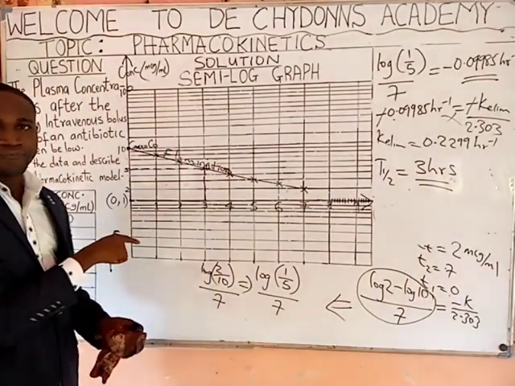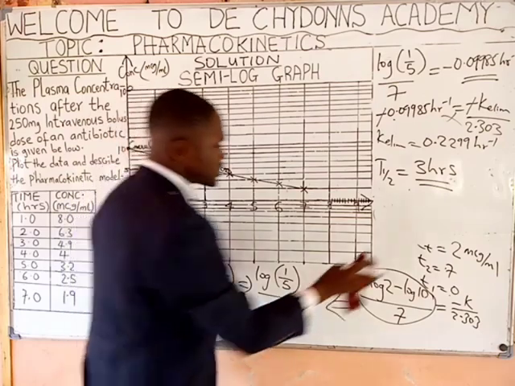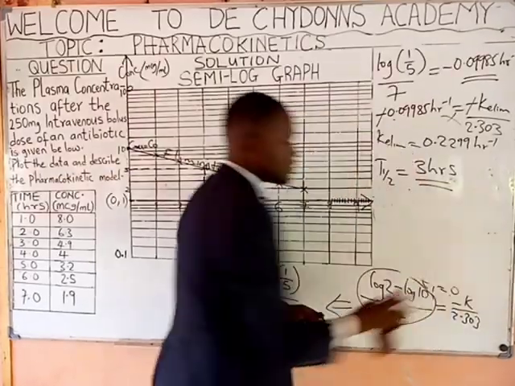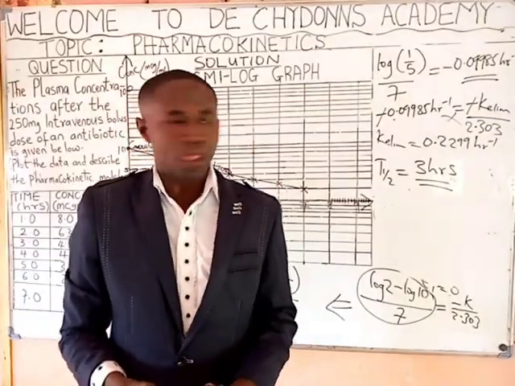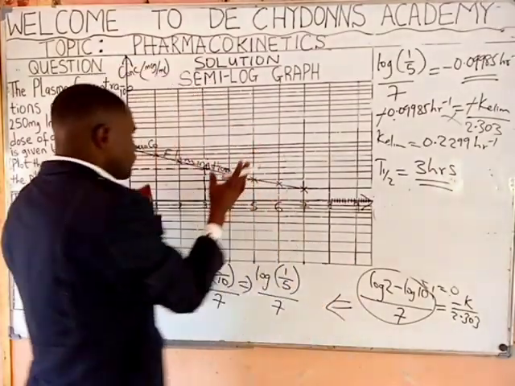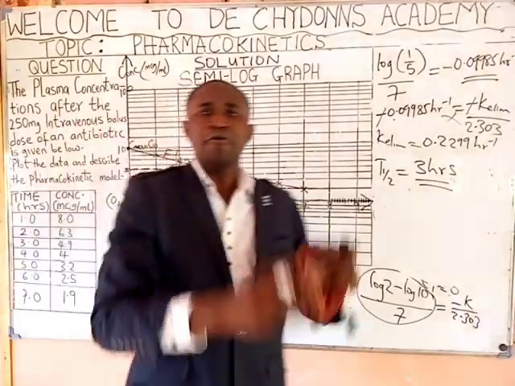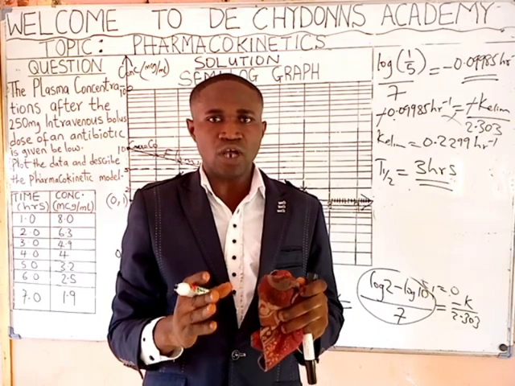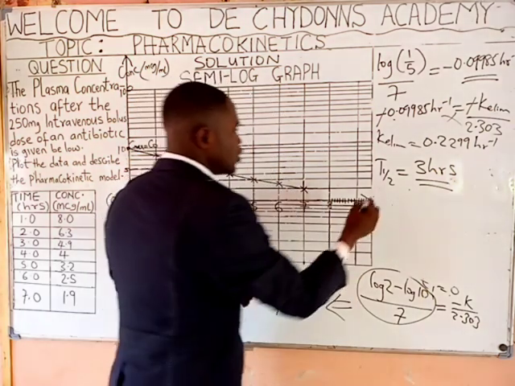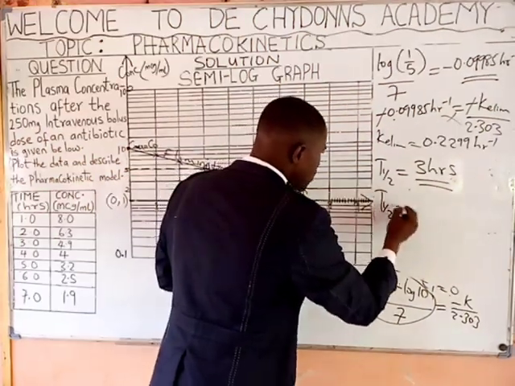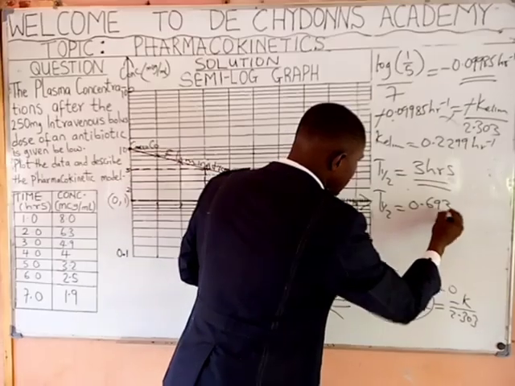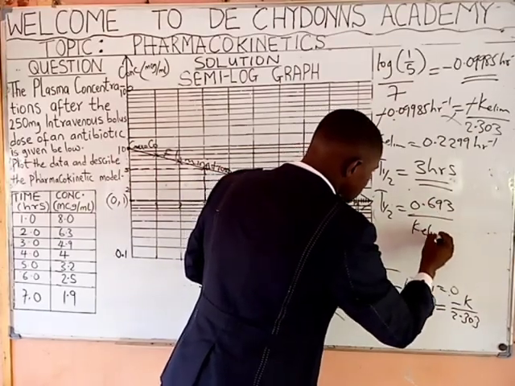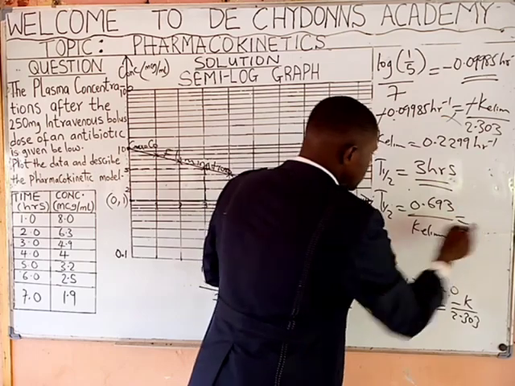That is from the graph. Now, if you don't want to use the graph to get it, you can get it from a formula. Since this pharmacokinetics obeys a first order reaction equation, the implication is that you use the formula half-life equal to 0.693 all over K elimination. And what is K elimination?